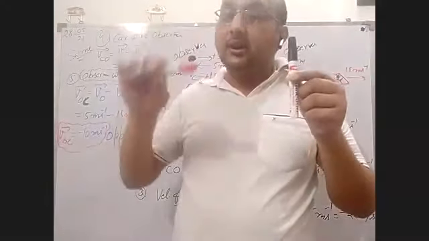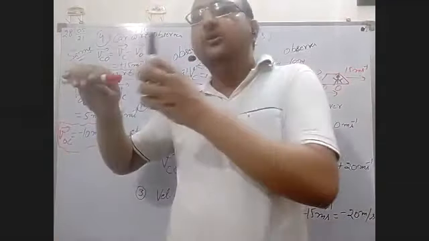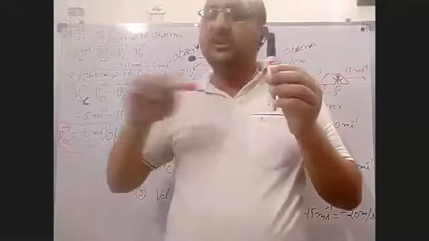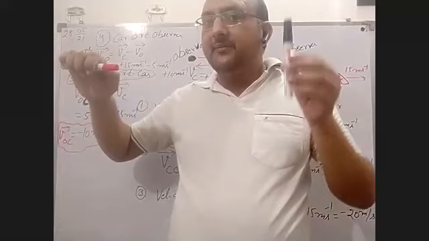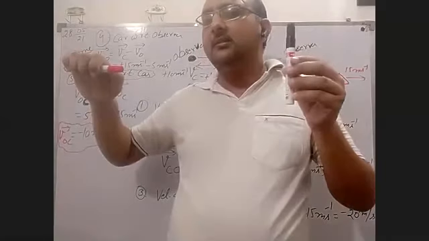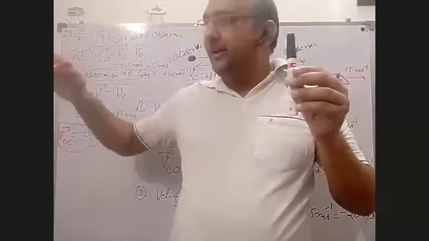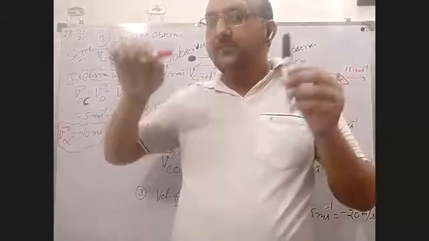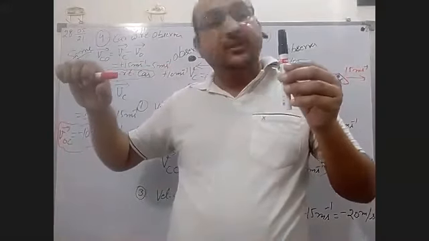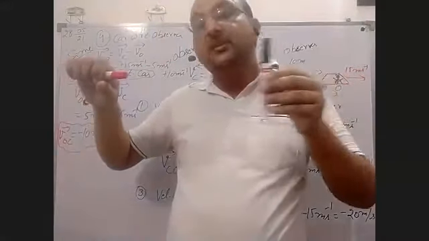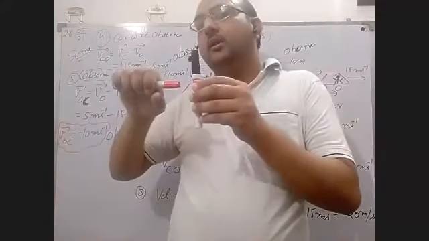And now, what is the velocity of this observer with respect to the car? You know very well this observer is at rest, but for the car, it has velocity, because if you are sitting in this car and moving towards the observer, then you can feel this thing. You are not moving. This observer is moving, and is coming towards you.